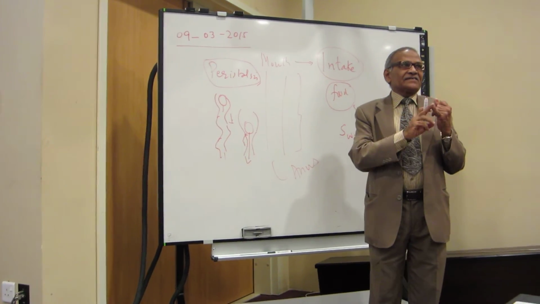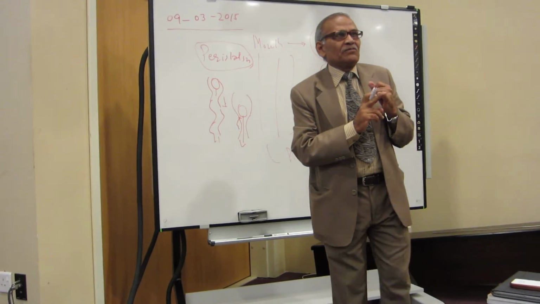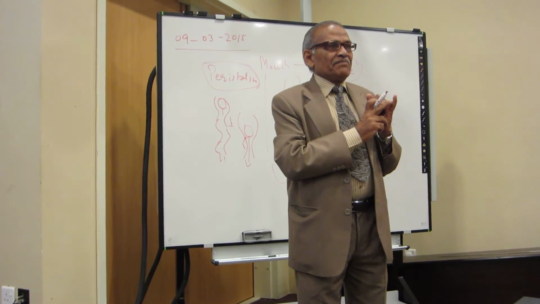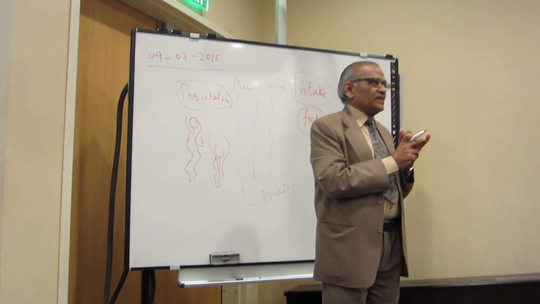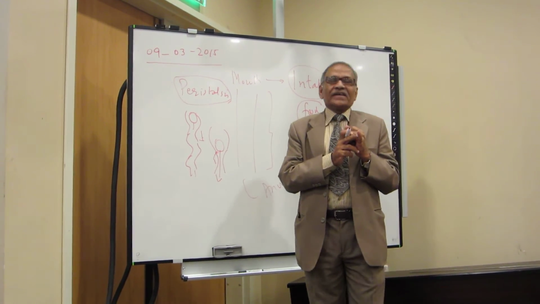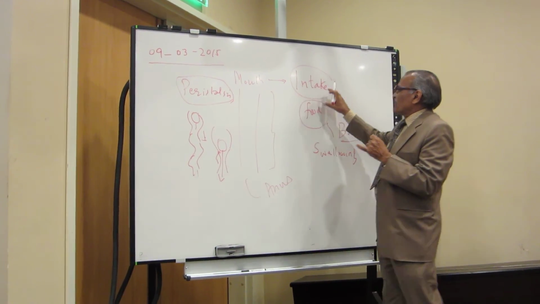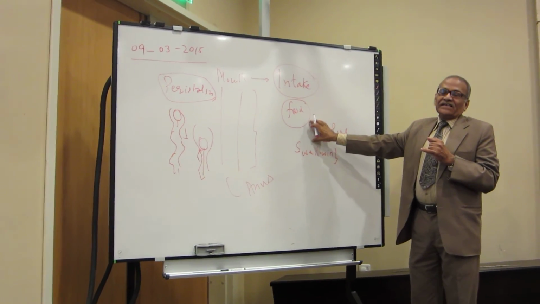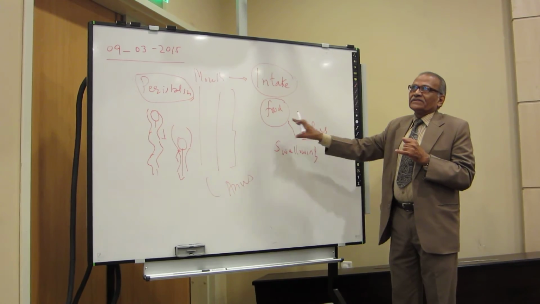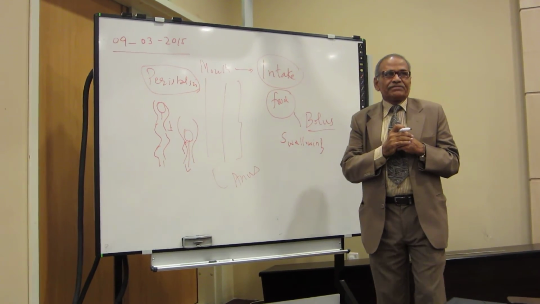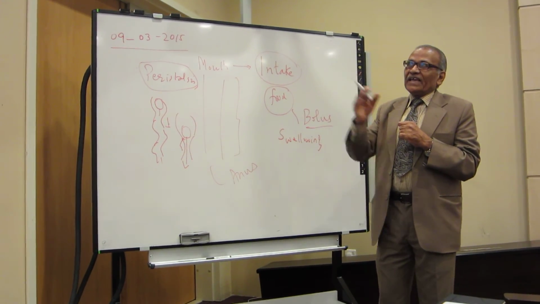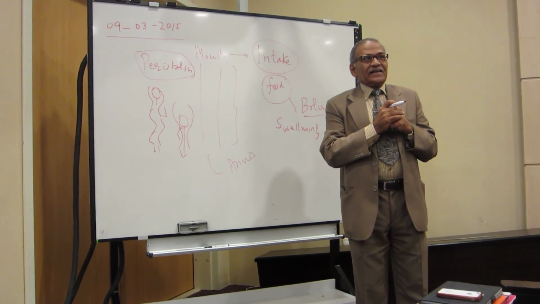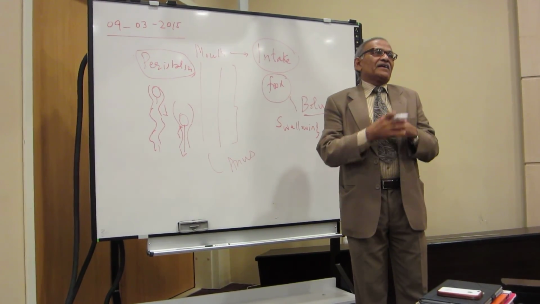The main purpose is to move the food forward on its pathway. So with the first intake or ingestion, second is propulsion, that is movement of the food. When it has moved in, it has to be digested now. For digestion, the other parts of the system